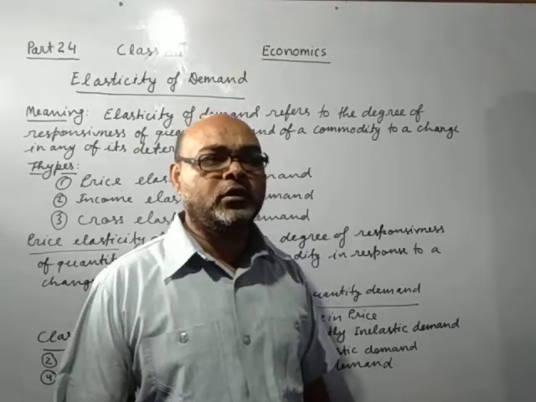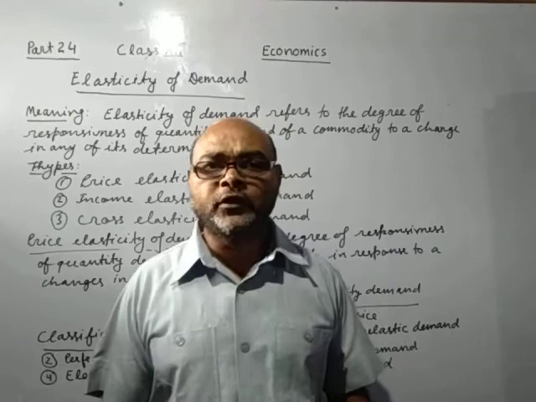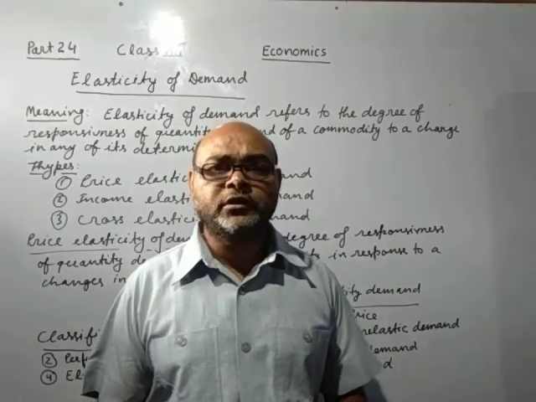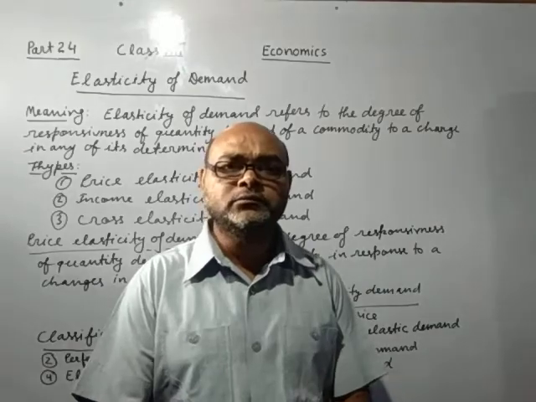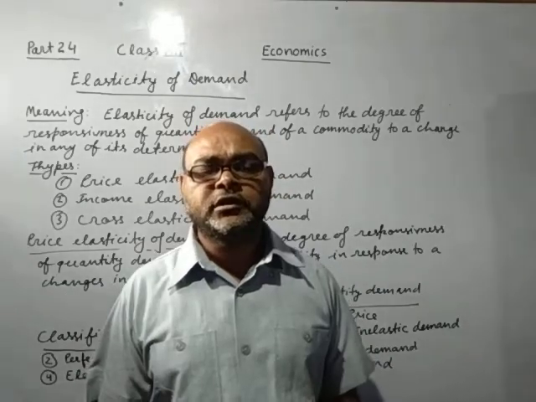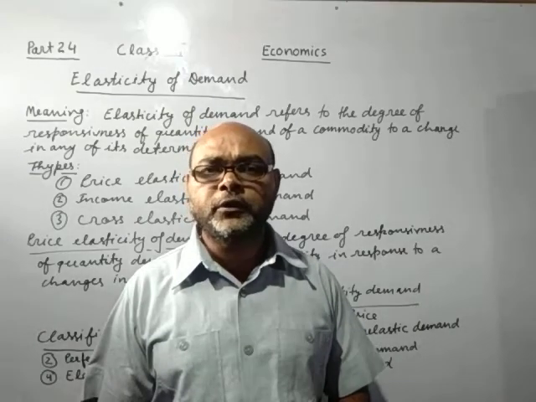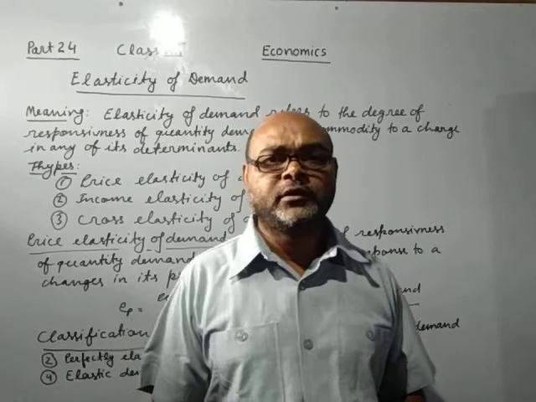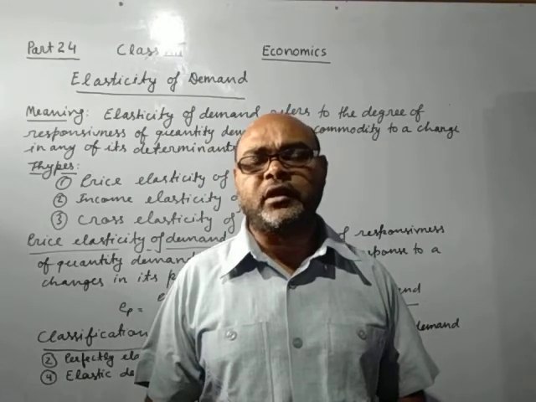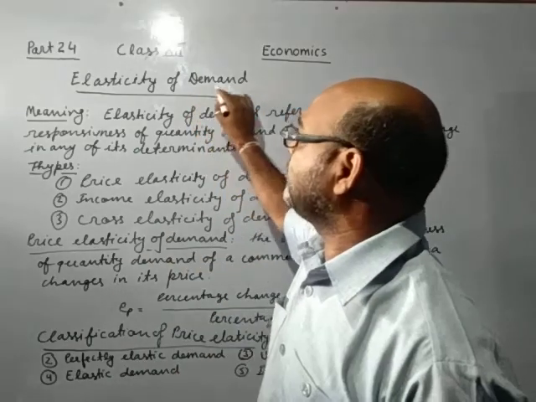So, to measure the ratio, if these price, income or other goods price will change, then how much quantity demand of your commodity will be changed. To measure this relation is called the elasticity of demand.